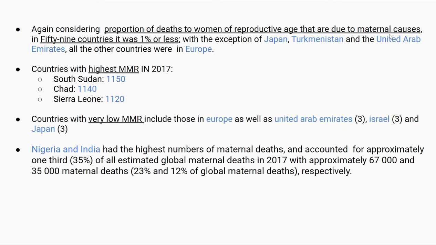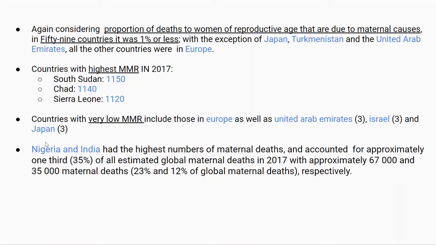Okay, so again, considering the proportion of deaths to women of reproductive age that are due to maternal causes, so again, maternal mortality rate, we see that in 59 countries, it was 1% or less, and all these countries are in Europe, the exceptions being Japan, Turkmenistan, and United Arab Emirates. The countries with high MMR in 2017 are all in Africa, South Sudan, Chad, and Sierra Leone. And the countries with low MMR are basically in Europe, again, the exceptions being United Arab Emirates, Israel, and Japan.